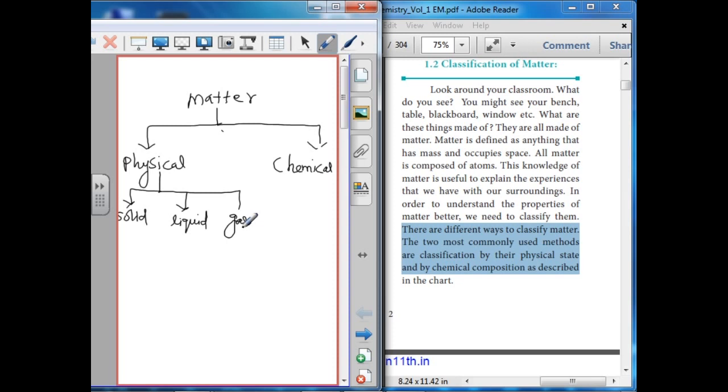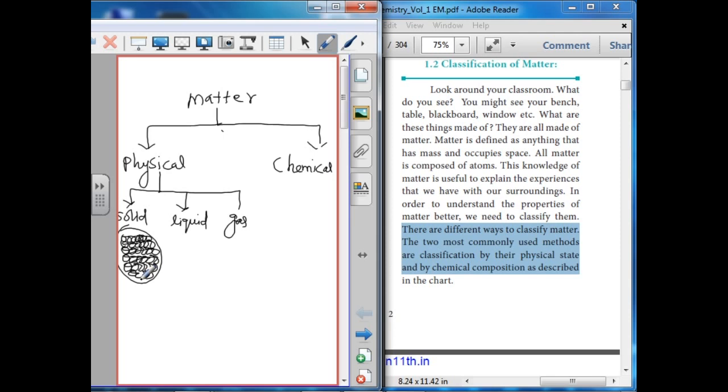The first one is the solid state. In a solid, the particles are held very close to each other, tightly packed. These are examples of the arrangement of atoms, ions or molecules in a solid, usually in a regular pattern, and they do not have much freedom to move and are not easily compressible.